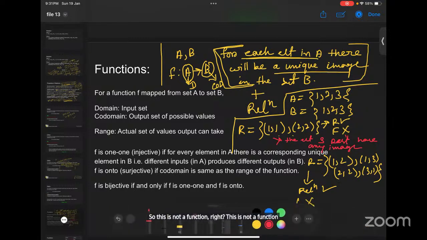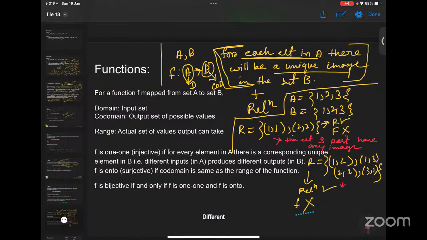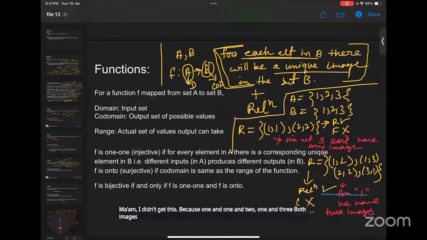And the reason is: different outputs for one input. For 1, we have 2 different images, 2 and 3. For element 1, we have 2 images. Ma'am, I didn't get this. Because 1 and 2, 1 and 3, both pairs are there, so the images are 2 and 3.